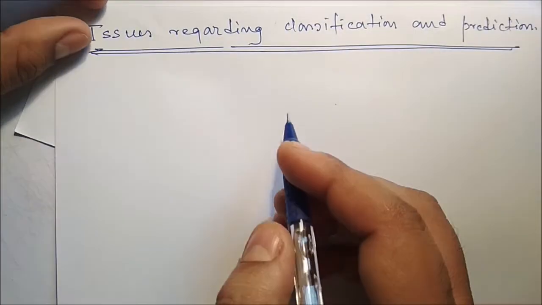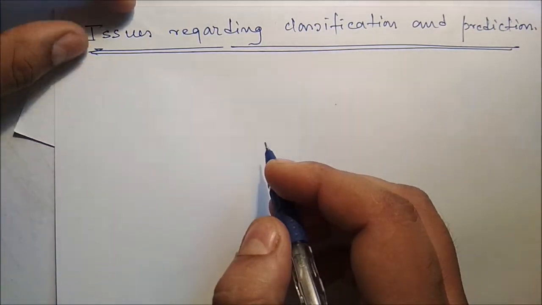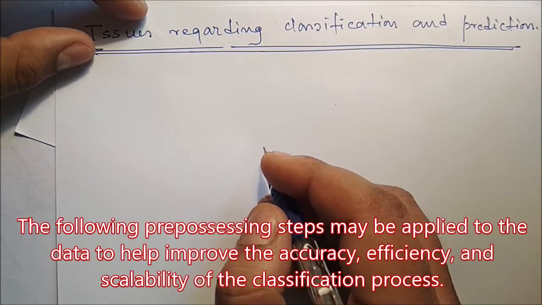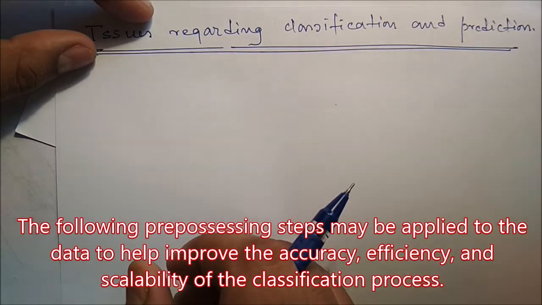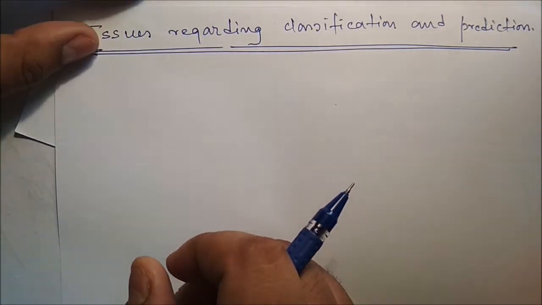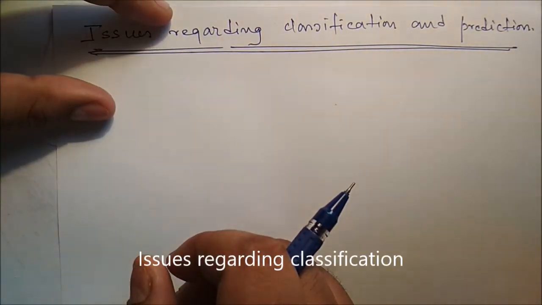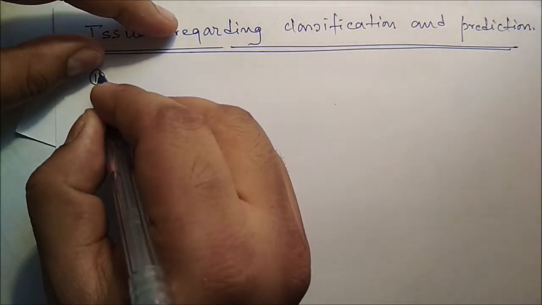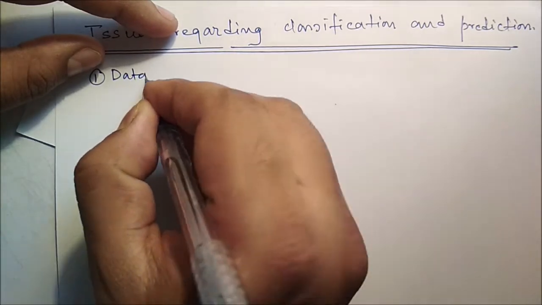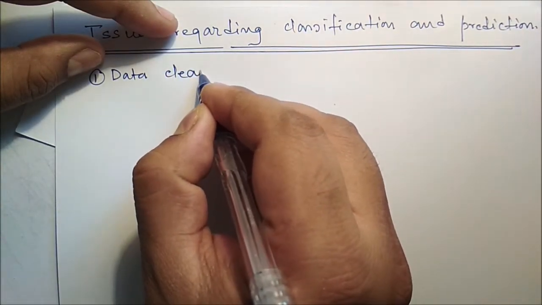Next we will discuss issues regarding the classification and prediction. The following preprocessing steps may be applied to the data to help improve the accuracy, efficiency and scalability of the classification or prediction process. Like every data mining algorithm, here also we have to pre-process the data. We have already discussed everything in detail, but in short, the first pre-processing step is data cleaning.